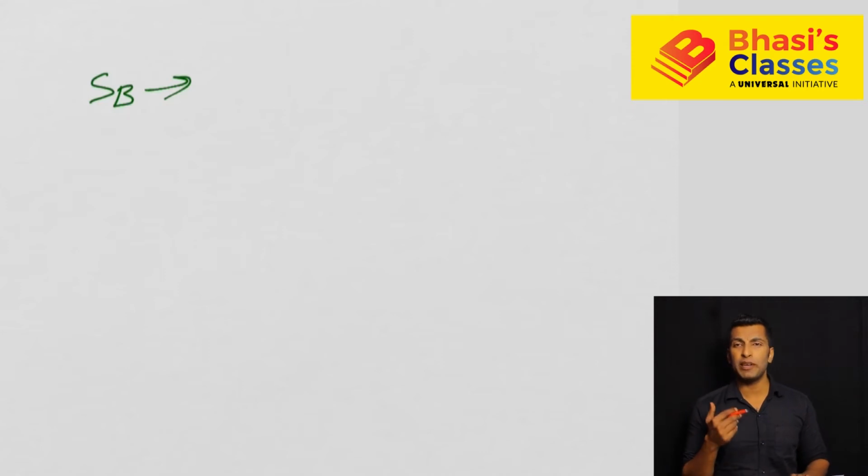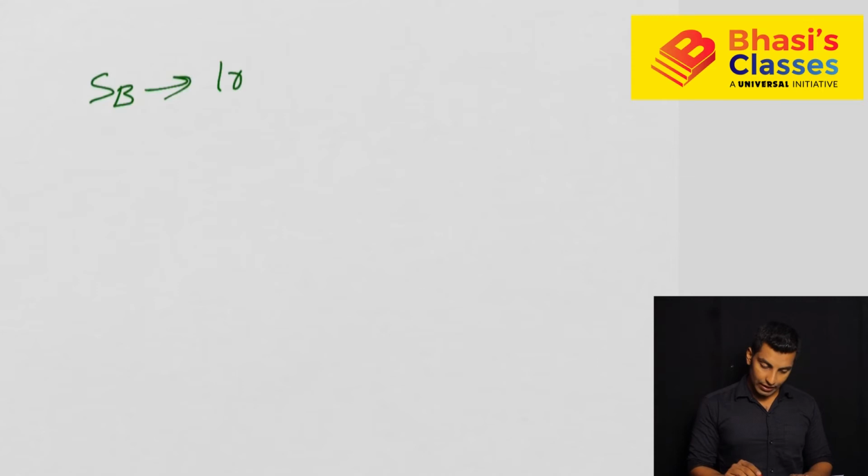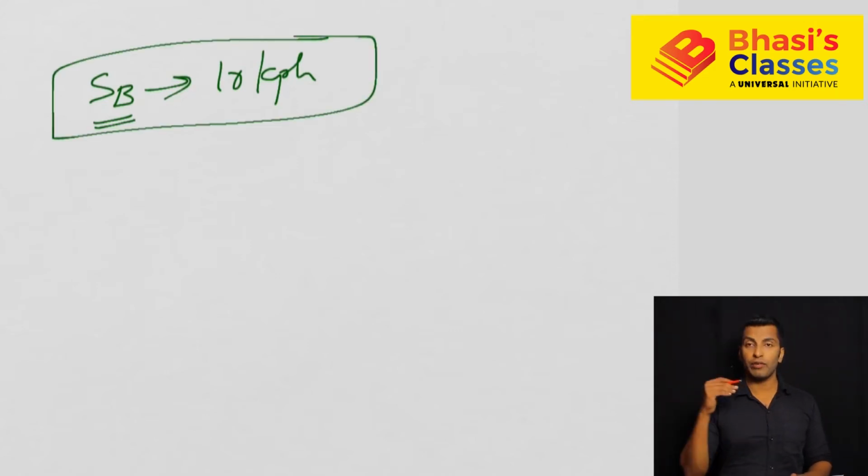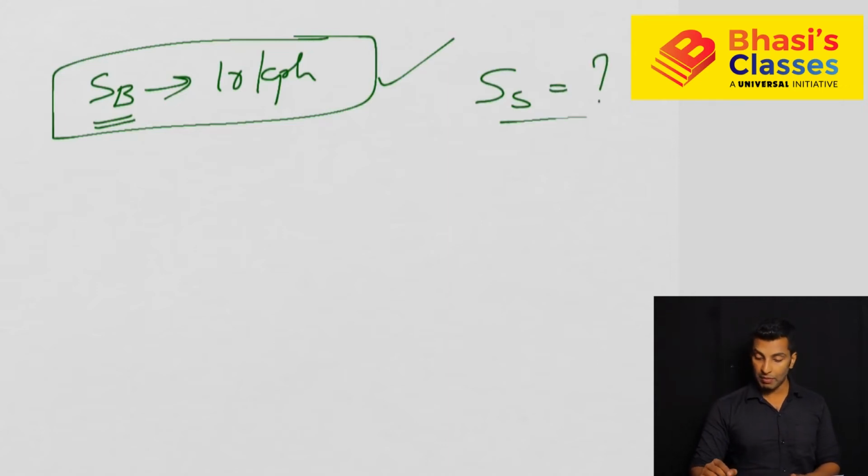Now one more type of question is, see the speed of the boat in still water. When I say speed of the boat, I am talking about speed of the boat in still water. So that is given like 10 kilometer per hour. And with this boat you are going for a boating or something. So you are moving in the river, with the speed of the stream. The speed of the stream is not given. So what you know is speed of the boat is known, speed of the stream is not given. So that may be the question.